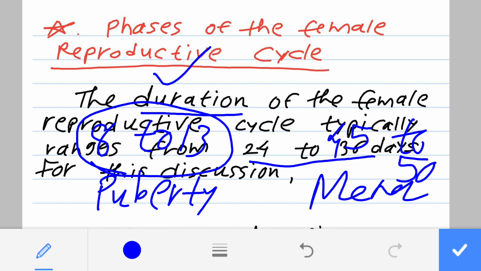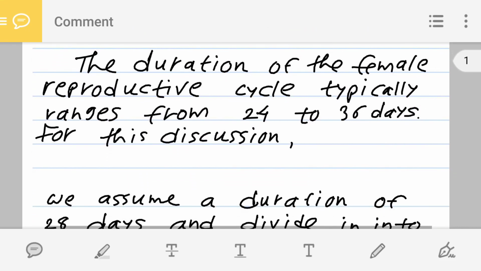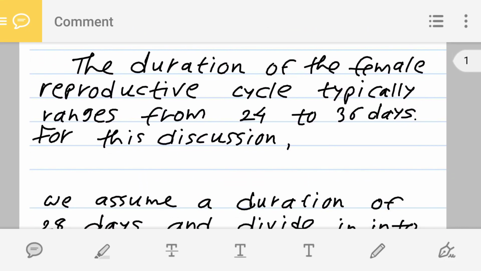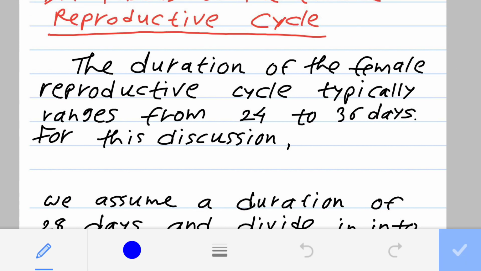During this reproductive life, some menstrual cycles will have a duration of 24 days, some 29 days, some 32, or some 36. So this is the entire range.